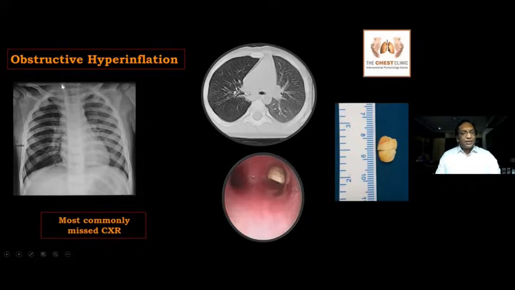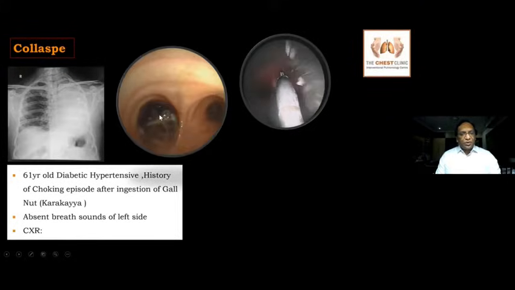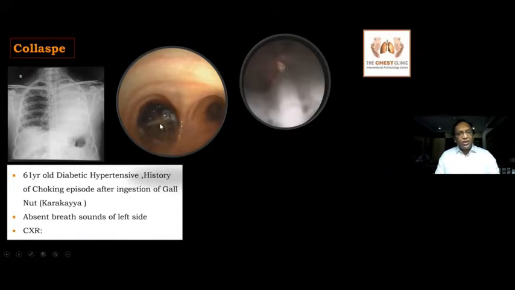So what about this X-ray? Here you can see a collapse of the left side of the lung. When you have this kind of foreign bodies, they are very hard and tightly impacted, where you can't pass any balloon or baskets to remove this. You require a very robust instrument like this optical forceps to remove it piecemeal. When you have a tightly impacted foreign body, it is very difficult to remove. Other tools can be used because it is an organic foreign body. You can use a cryo to try to remove it.